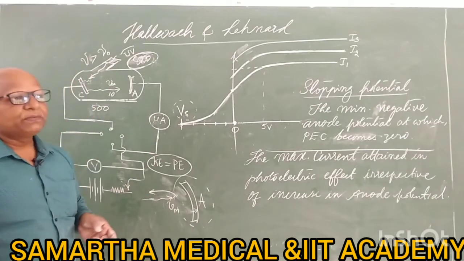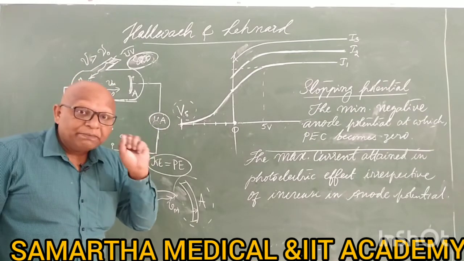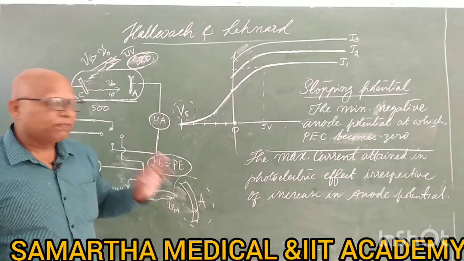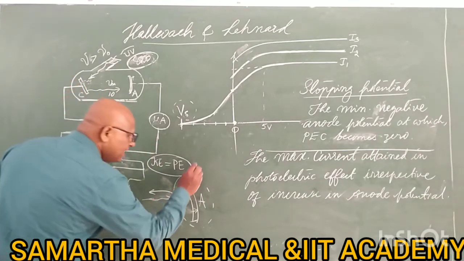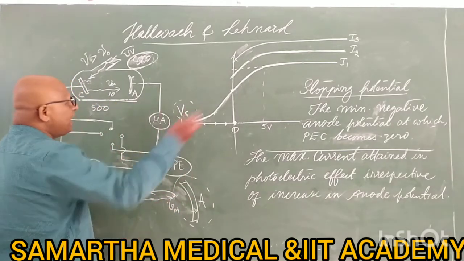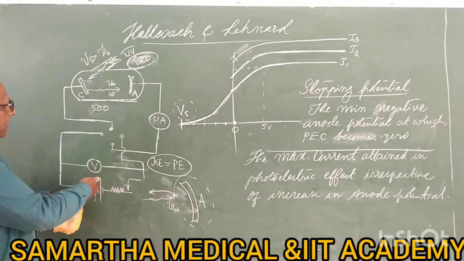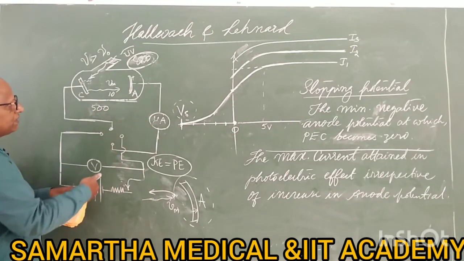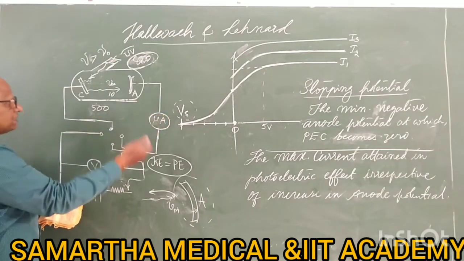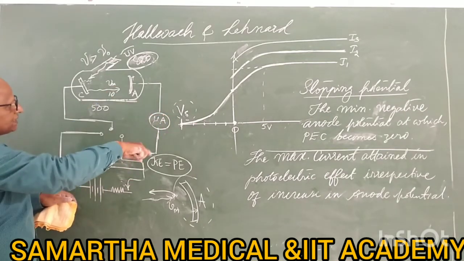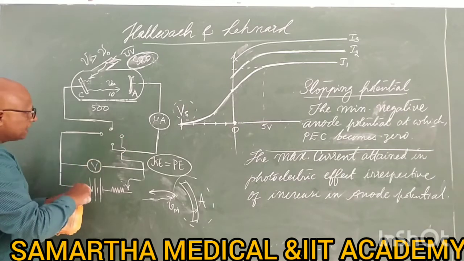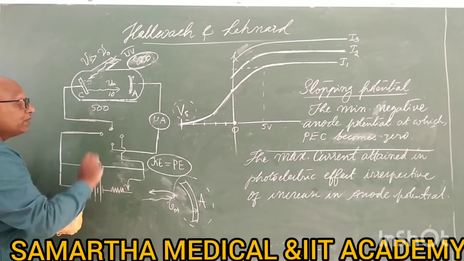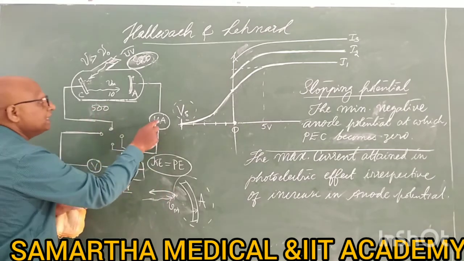Okay, this stopping potential gives a very important insight. What is that insight? At the stopping potential, you just wait. Make the anode 0, make it negative, current decreases, make it even more negative, current decreases, make it negative to a certain value when the current is 0.